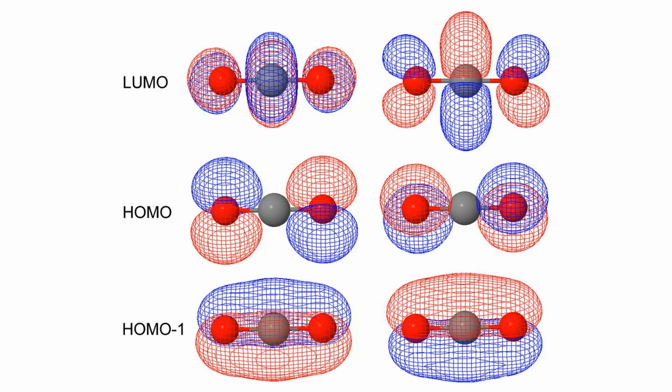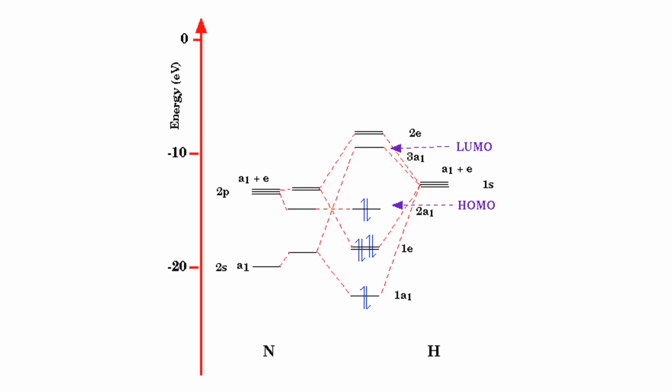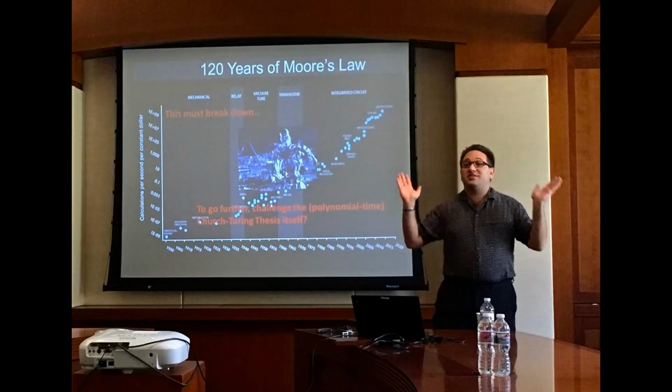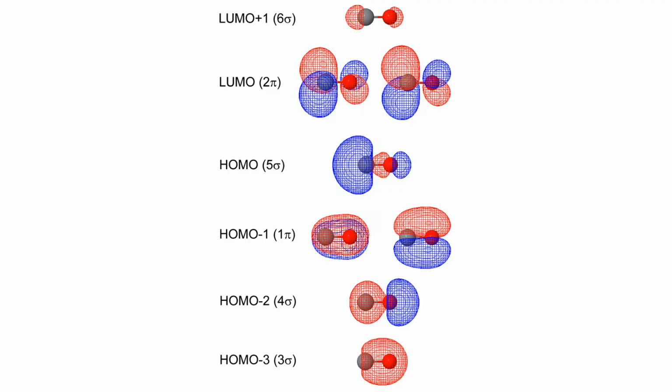In the next segment, we will explore the relationship between wave functions and molecular orbitals and see how they are used to describe the behavior of molecules in quantum chemistry. Wave functions and molecular orbitals are essential tools in quantum chemistry. They are used to describe the behavior of particles and molecules at the atomic and molecular level. In quantum chemistry, wave functions are used to describe the behavior of particles such as electrons, protons, and neutrons. The wave function of a particle provides information about the probability of finding the particle in a particular location at a particular time. Molecular orbitals are formed by the combination of atomic orbitals.